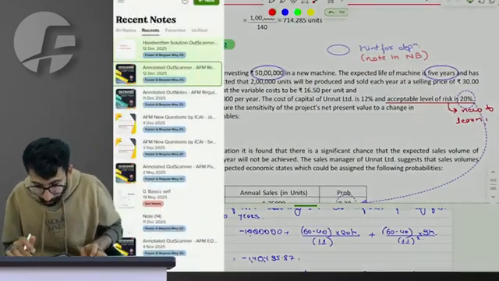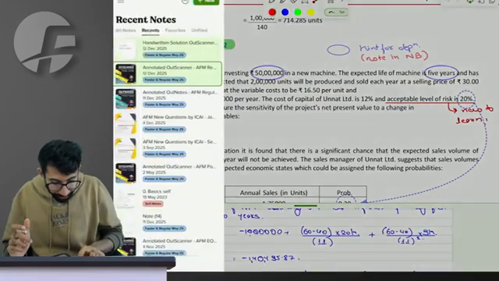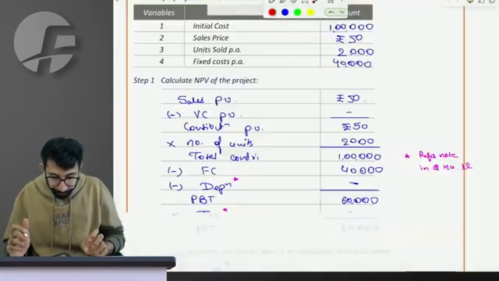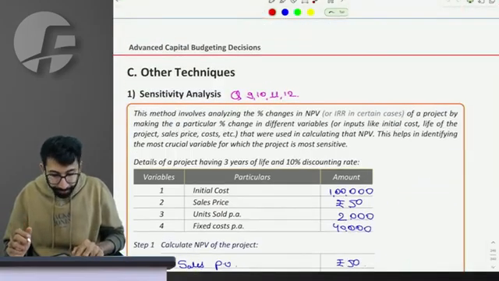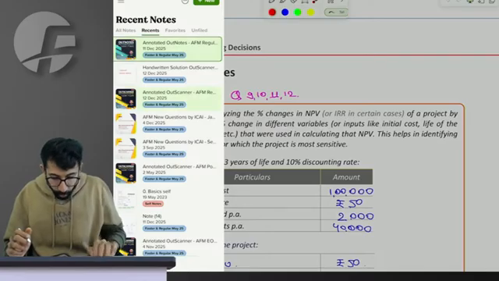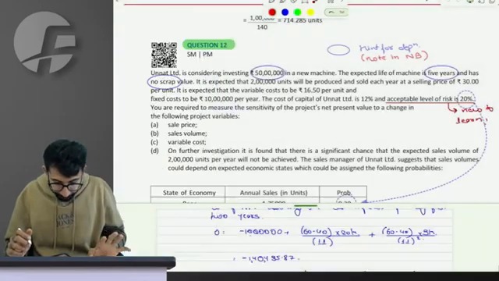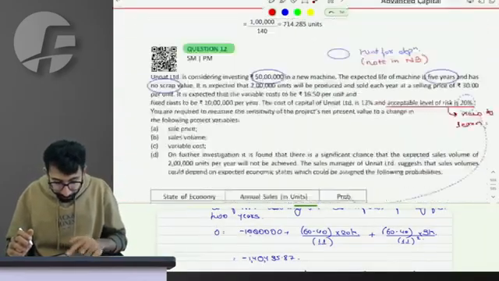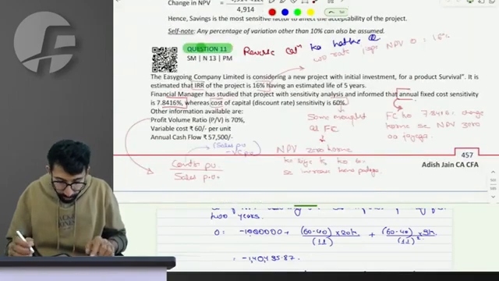Cool. That is now done. Question 10 is extremely easy, which is this.